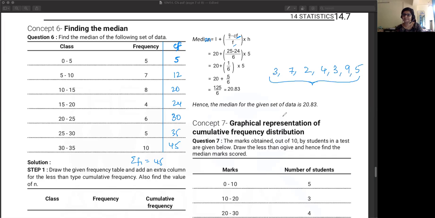You'll start by arranging them in ascending order. Very good. First step is to arrange them in ascending order. तो क्या होगा? 2, 3, 3. 2 हो गया, 3 हो गया, 3 हो गया. Then we have 4. Then we've got 5. Then 7, 9. Ascending order में arrange करने के बाद, which is the median?